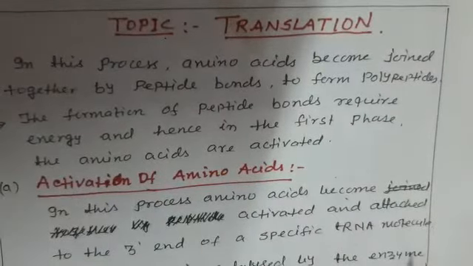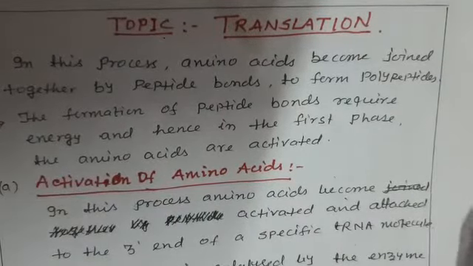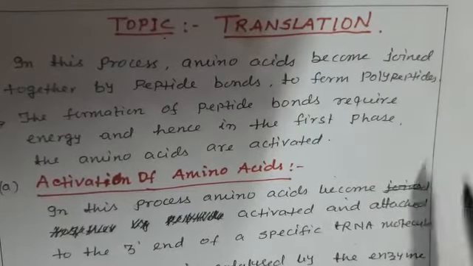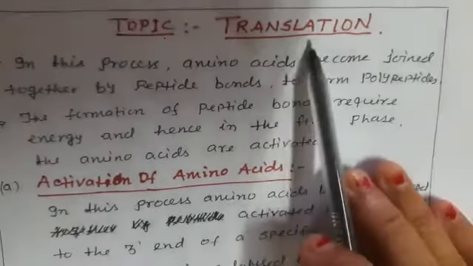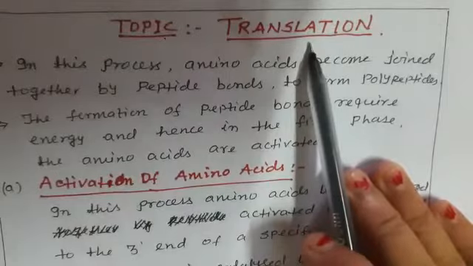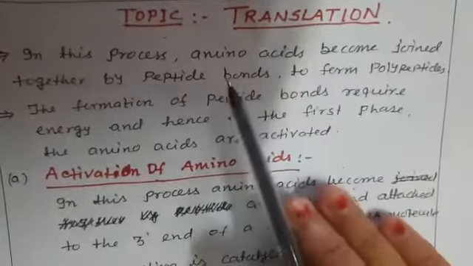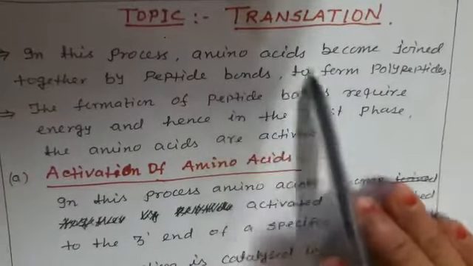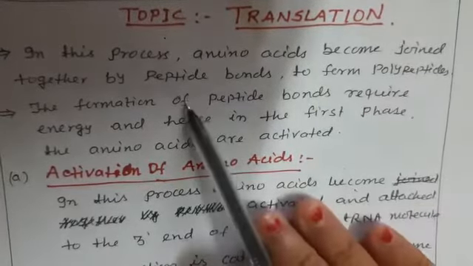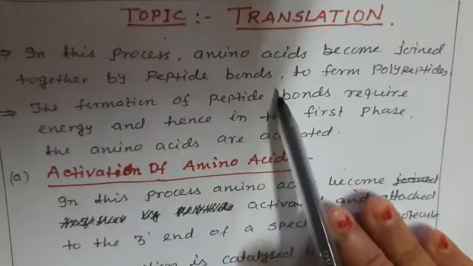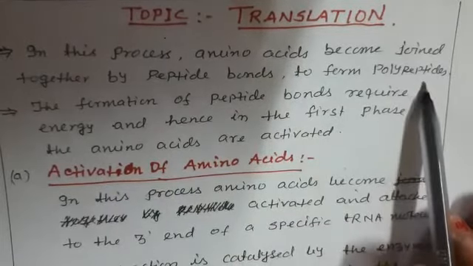Yes, my dear students, I think that you must learn about the genetic code. Let us discuss the new topic that is known as translation. First of all, we have to see what translation is. In this process, amino acids become joined together by peptide bonds to form a polypeptide chain.